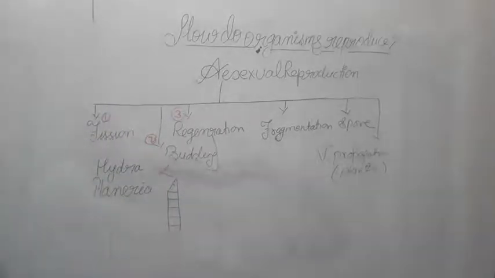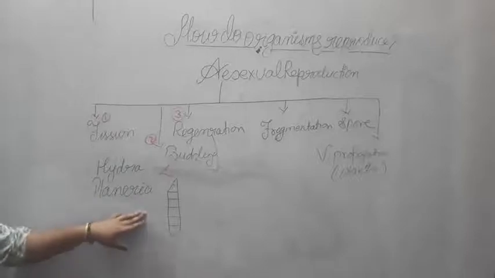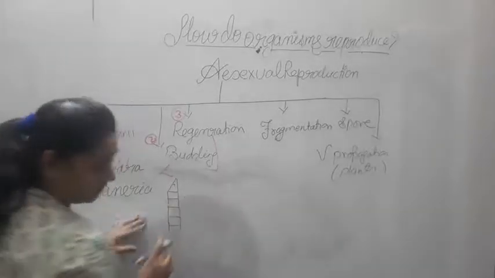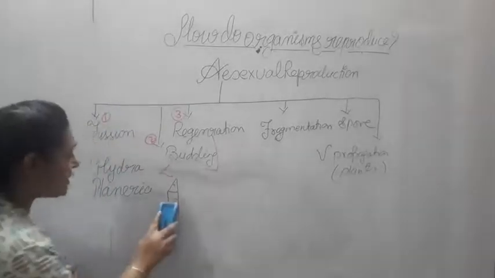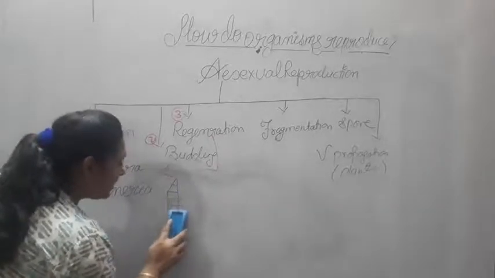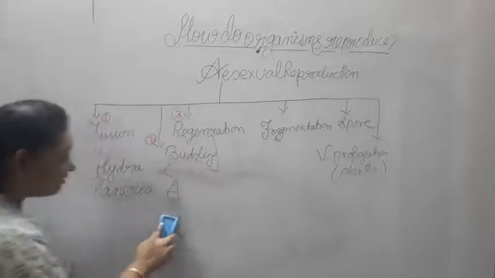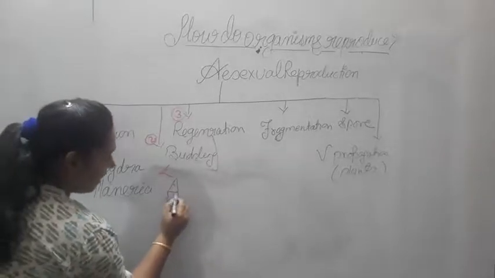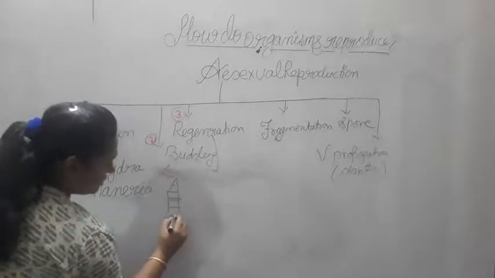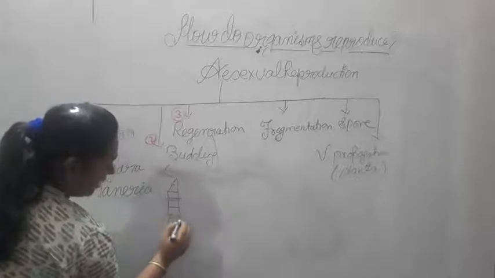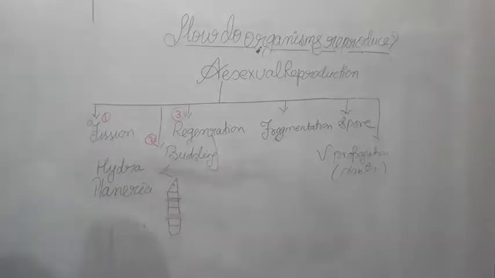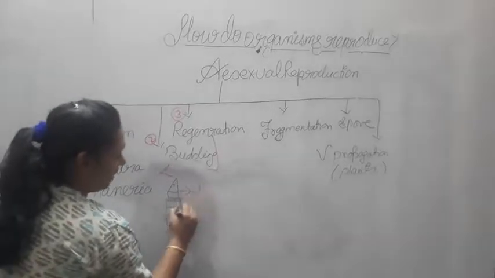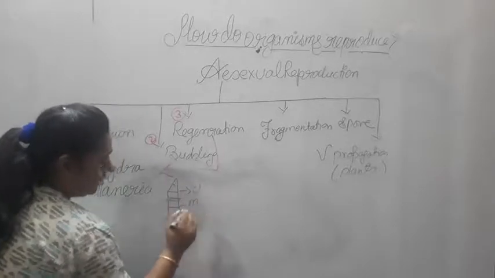Now what happened is that this Planaria gets divided. Just for an example, it gets divided into 3 different parts. So this is the upper part, this one is the middle part, and this one is the lower part. Let's write down upper part, middle part and lower part.